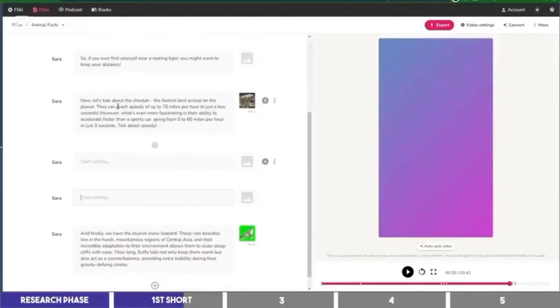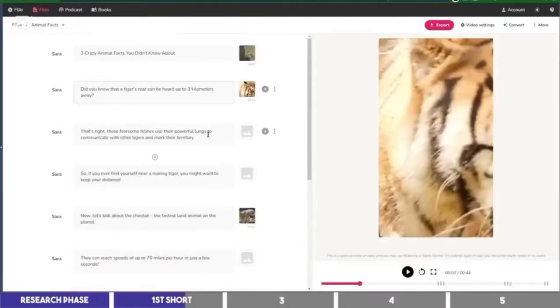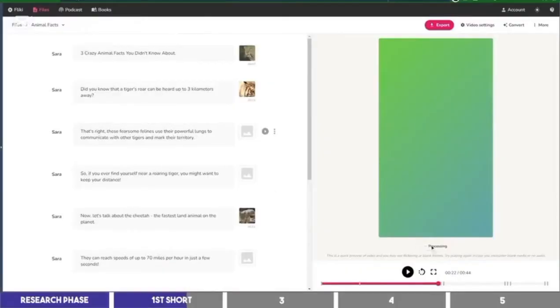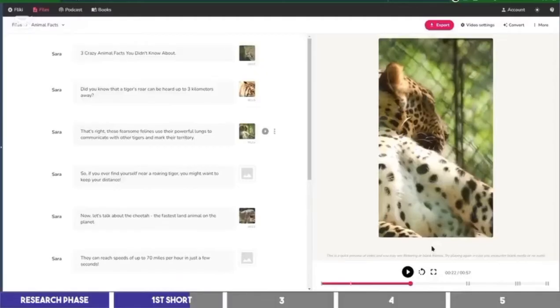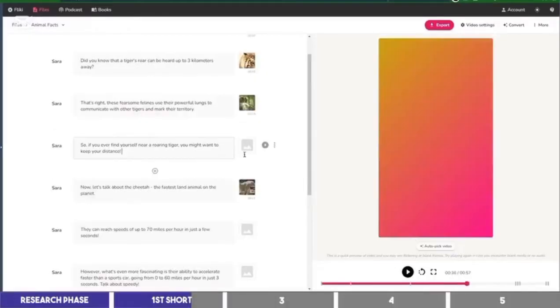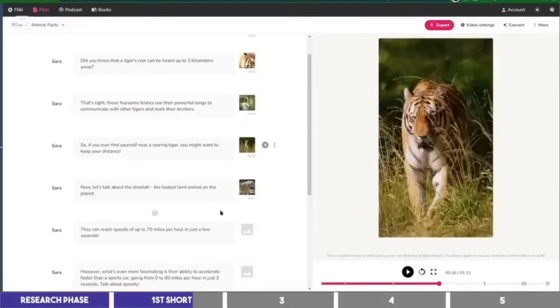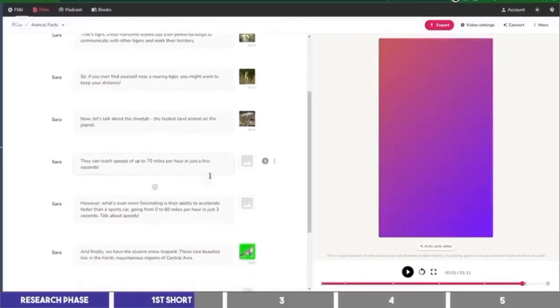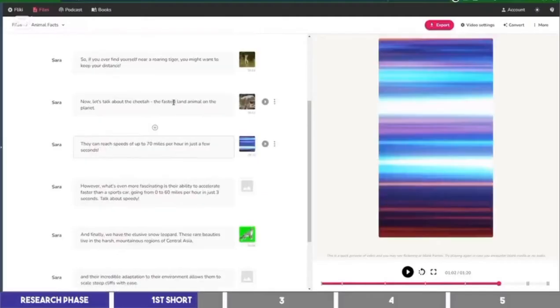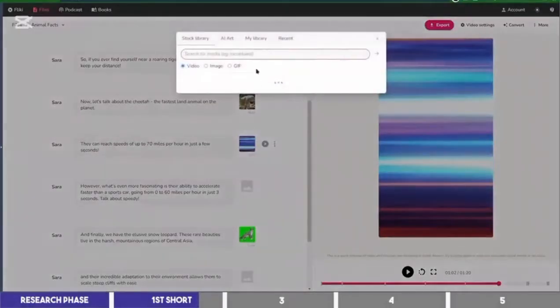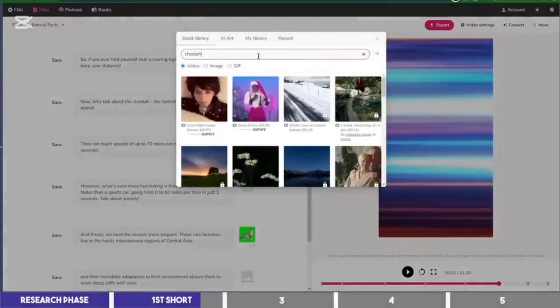I'll repeat the same for the other 2 blocks, then go to the blocks without video and click on Auto Pick Video on the canvas. With this feature, the Flicky AI will choose a clip that it thinks matches the text in the block, and so I'll do the same for other blocks as well. However, if there is not enough context for the AI, it may pick a random clip, so you can either add a keyword to the text or simply click on the thumbnail and search for the video clip you want at the top.